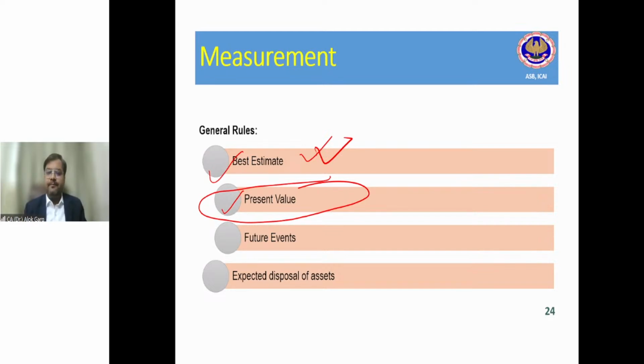But let's say, even if contingent liability is required to be disclosed with some number, or even if a provision is required to be recognized, how should this number be arrived at? Then we will ask my legal counsel what should be the best estimate if, let's say, tomorrow I lose the case. What is the amount which we may be obligated to pay?